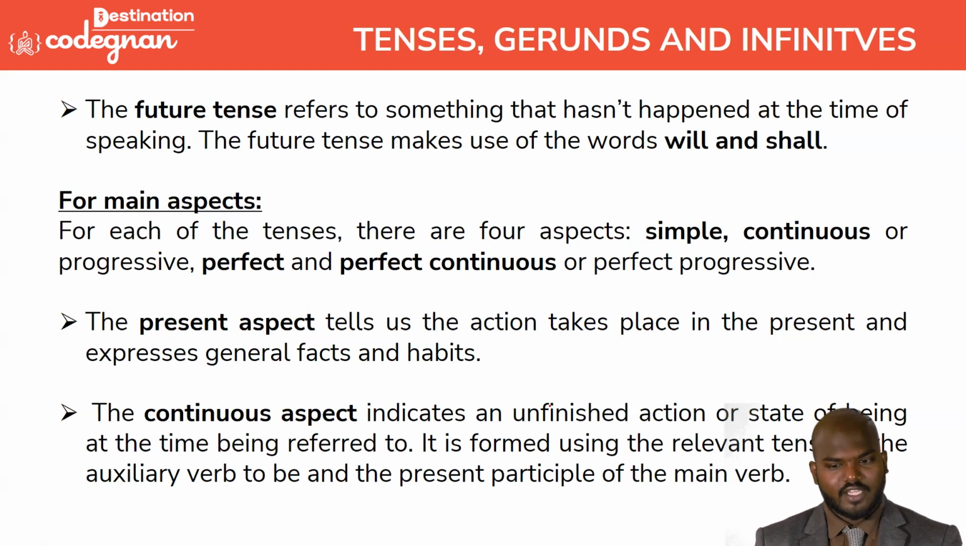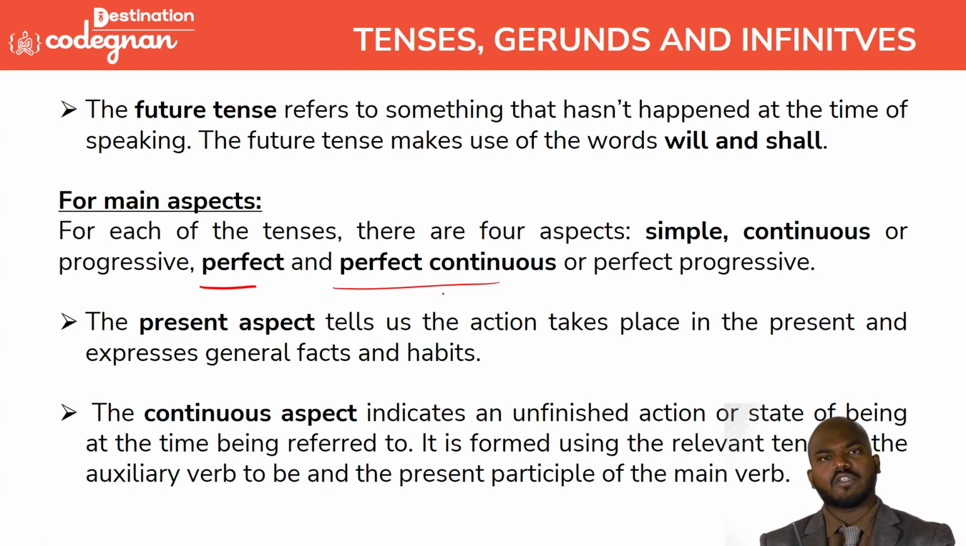So going to the next one, the core topic, many people have confusion in this one, but let us deal with it in a very simple way: perfect and perfect continuous. So you know the clear definition of present, past, and future tense. You have some idea about it, but what are perfect and perfect continuous? That's my question here.